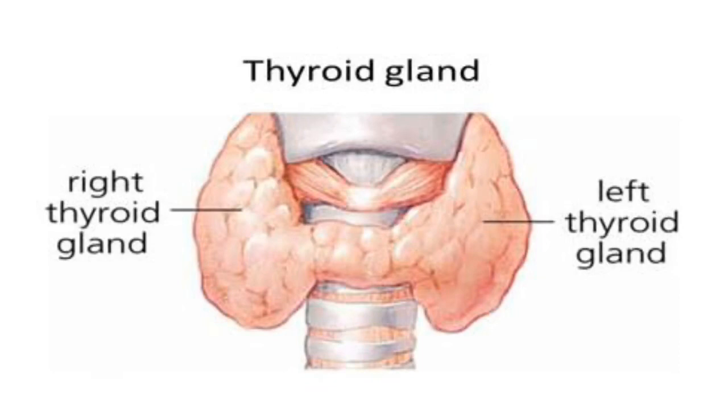When I talk about thyroxine, it is secreted from the thyroid gland, and it regulates carbohydrate, fat and protein metabolism in the body. Iodine is necessary for the thyroid gland to make the thyroxine hormone. If iodine is deficient, there is a possibility of goiter. Goiter means the enlargement of the thyroid gland.